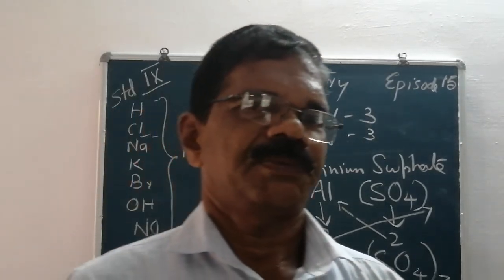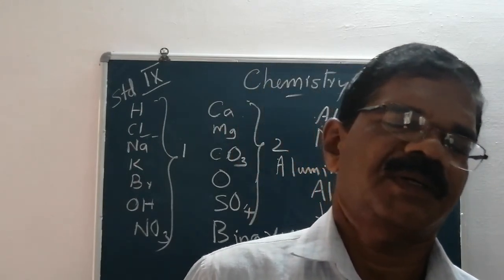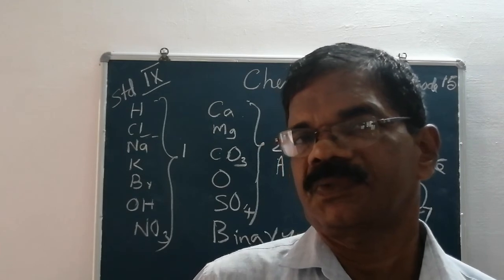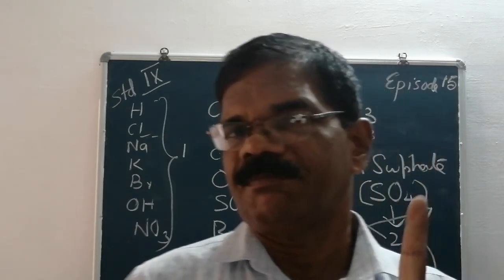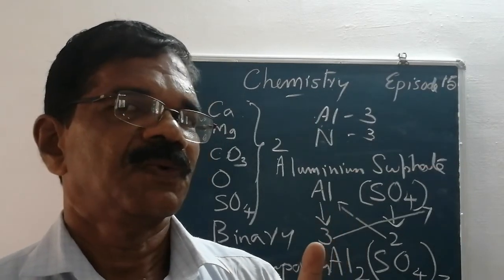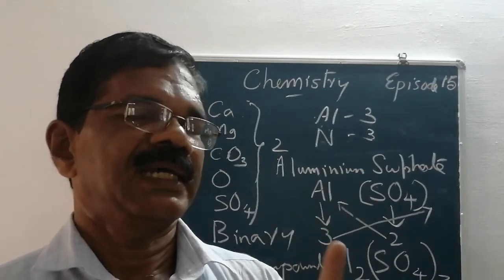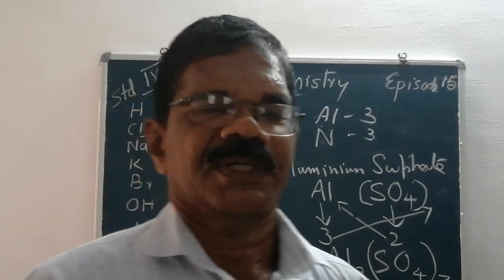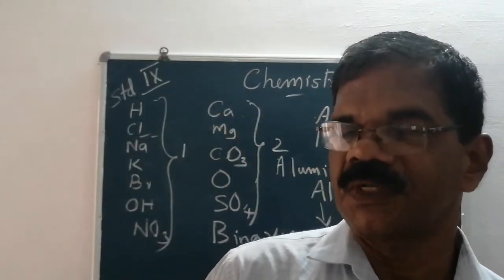So, before writing the formula of compounds, you must learn two things. What are the two things? First, the symbols of elements and polyatomic ions. Second, the valency of the elements and the polyatomic units. Then there are three rules for correctly writing the formula. What are the three rules?